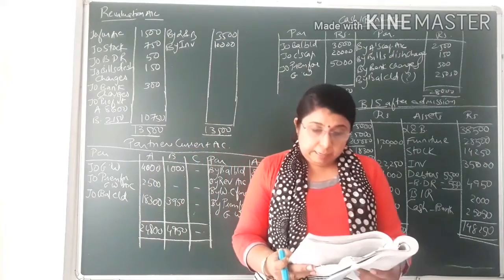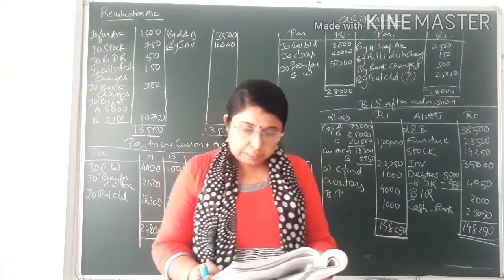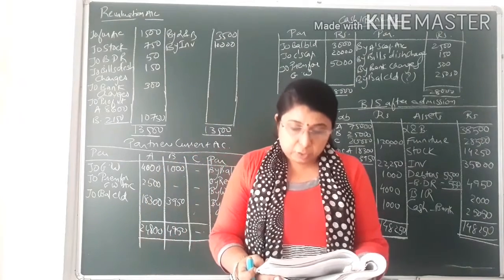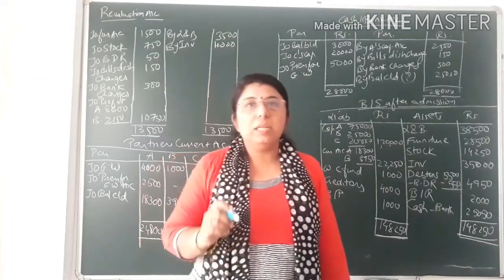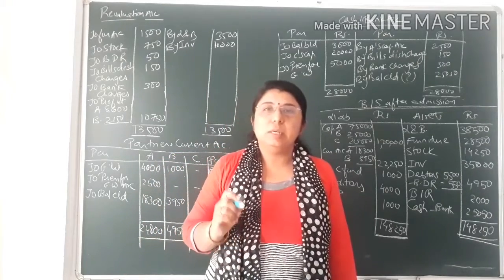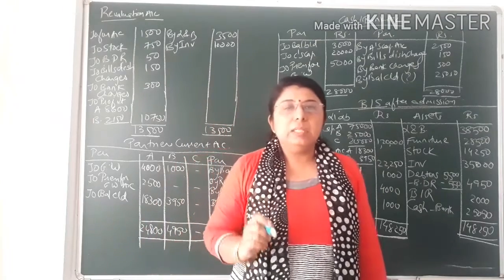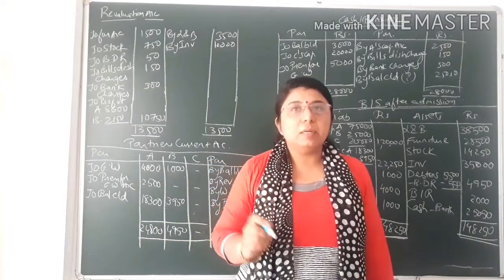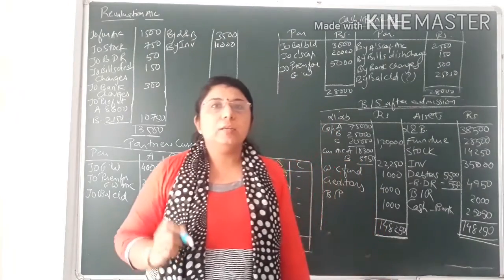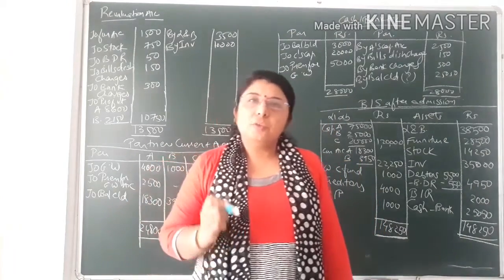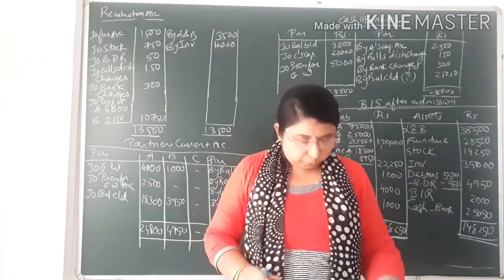Now the asset side: land and building, that is 35,000, furniture, investment, stock, debtors minus BDR, bills receivable, cash in bank and goodwill. Now the goodwill that is already given in the balance sheet is the old goodwill. Old goodwill means the goodwill that is earned by the old partners before the admission of the new partner. So that old goodwill is to be distributed amongst the old partners in their old profit sharing ratio.